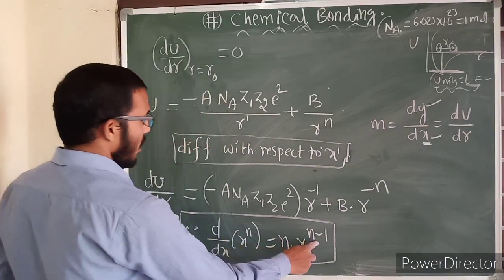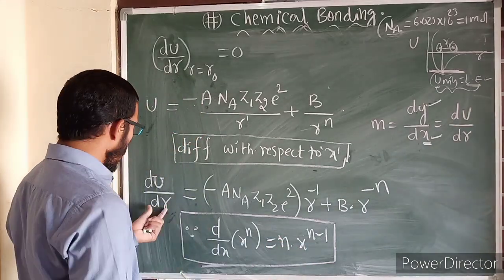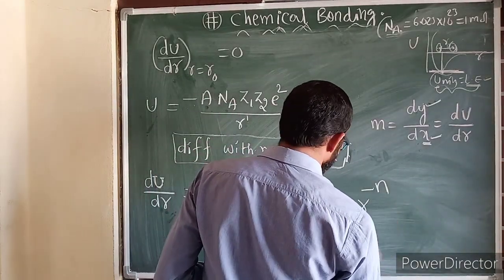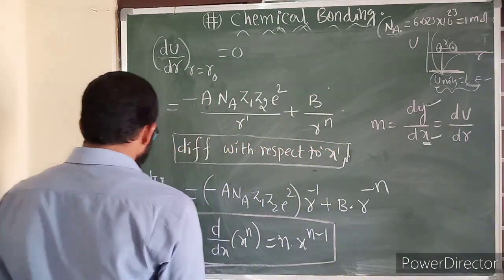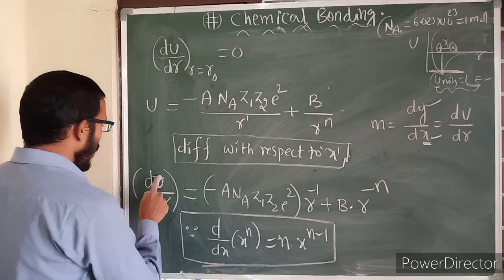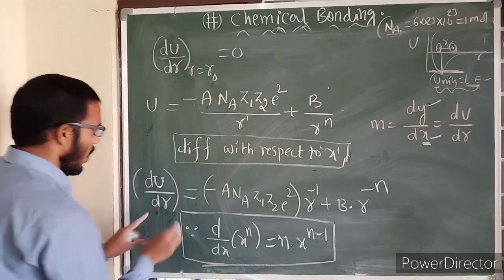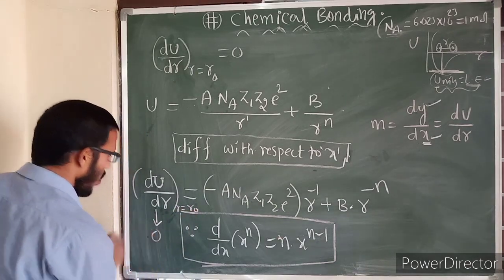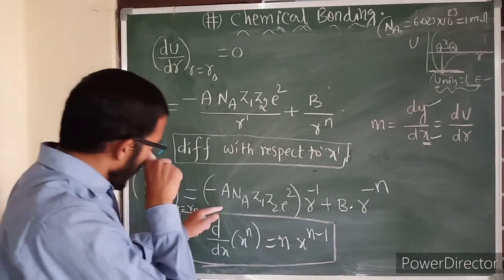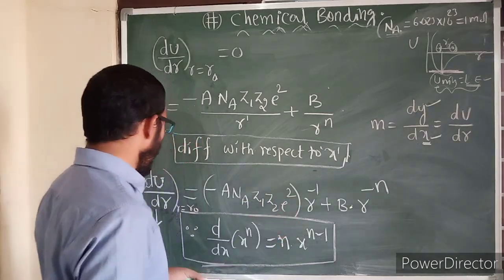According to this formula, if you differentiate this, what do we get here? The du by dr value at r equal to r naught is 0. So at r equal to r naught it is going to become 0. Now, before putting the 0, we need to differentiate this first.